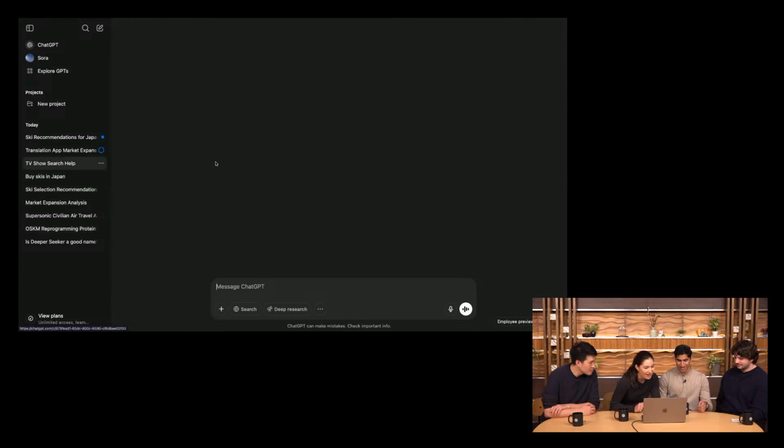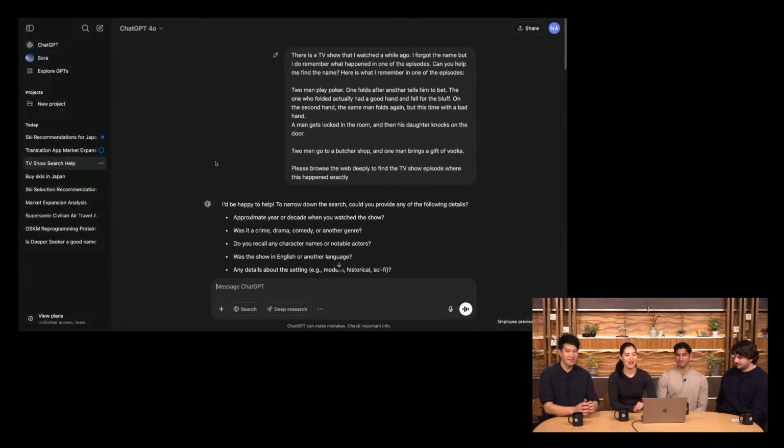Okay, so I'm sure everyone's had this moment where you can't remember the name of the restaurant that you went to in Tokyo 10 years ago, or the name of the TV show that you're looking for. And so this example might seem a bit contrived, but we wanted to show how good the model is at finding those needle in a haystack pieces of information.